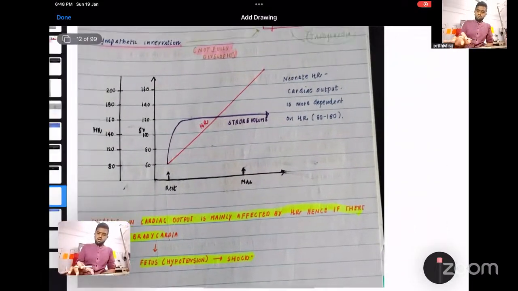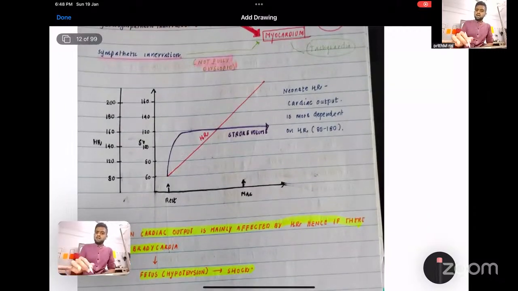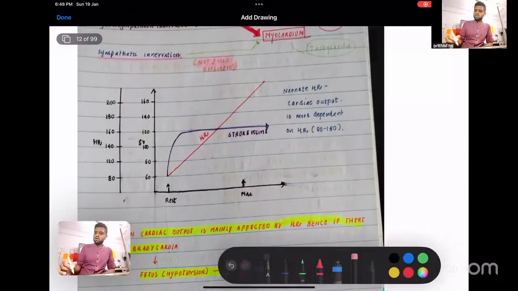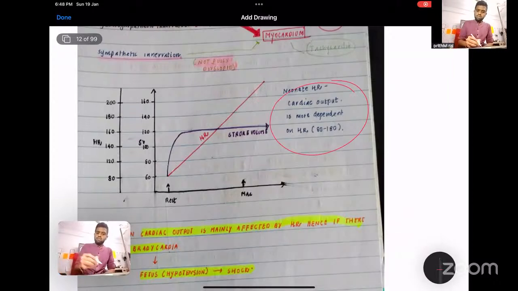So I already told you, the cardiac output is dependent on heart rate. At rest, when the child is in utero, as the heart rate increases, the stroke volume also increases.